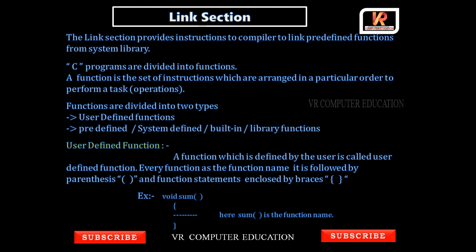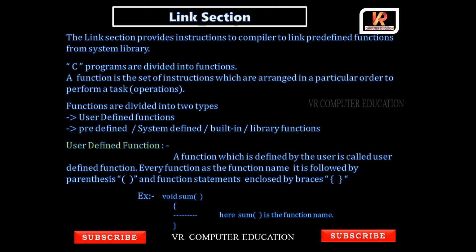So what does the link section do? It provides instructions to link predefined functions from the system library. The system library is nothing but a folder that contains some functions. A function is a set of instructions, a group of instructions, arranged in order to perform a task.